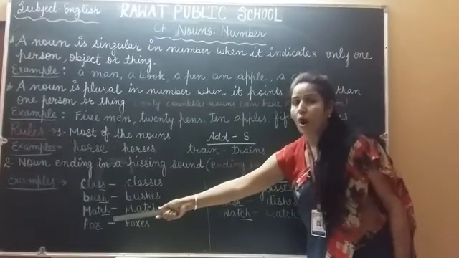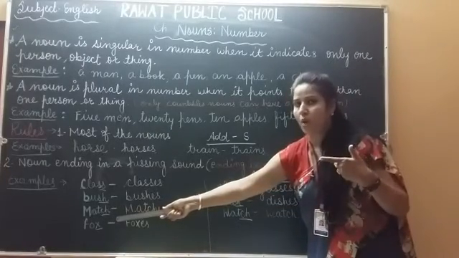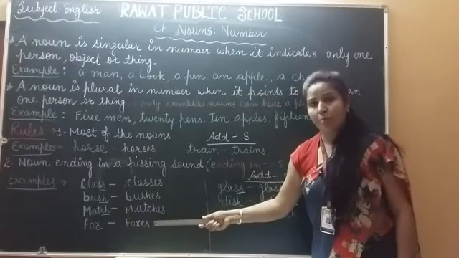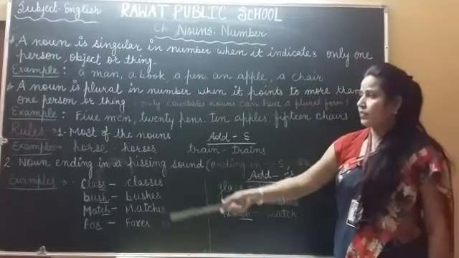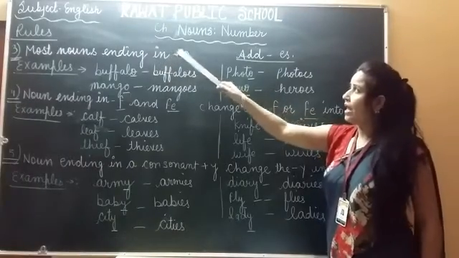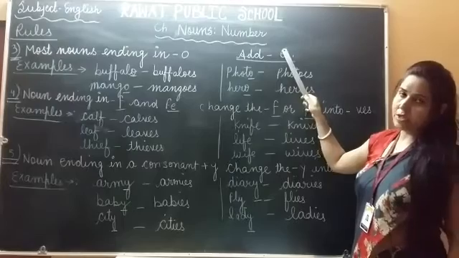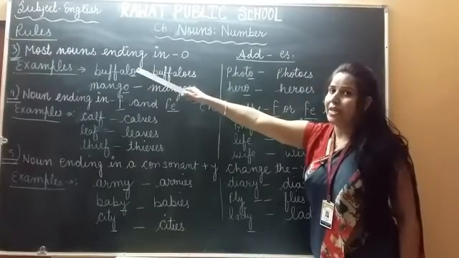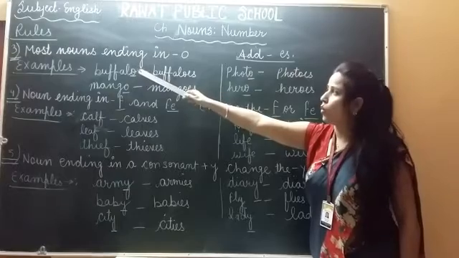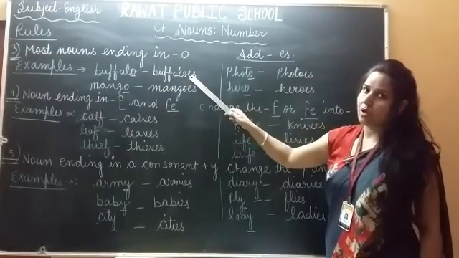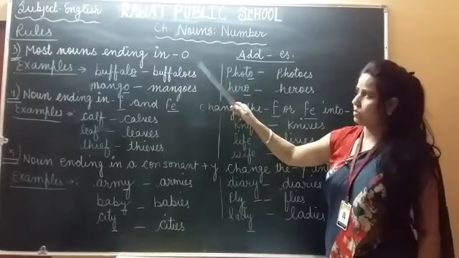Fox. Which sound is coming? Hissing sound. And we will add es to make it plural. Okay. So this rule: most nouns ending in o, we will add es to make them plural. For example, buffalo. Buffalo is ending with o, so we will add es to make it plural. It will be buffaloes.